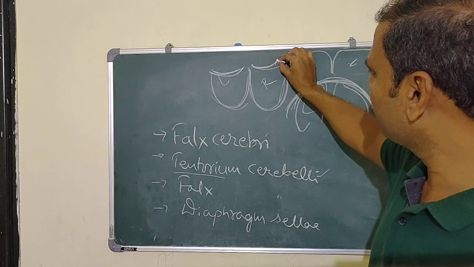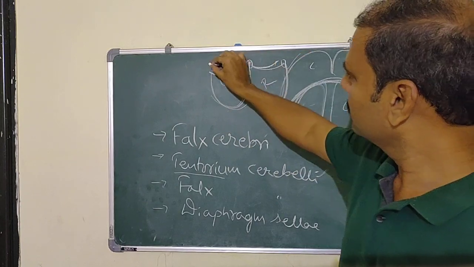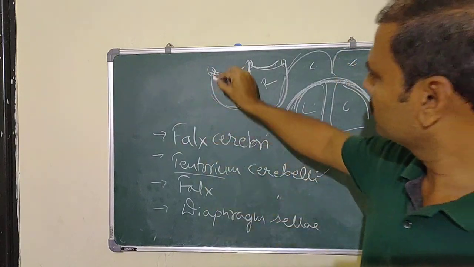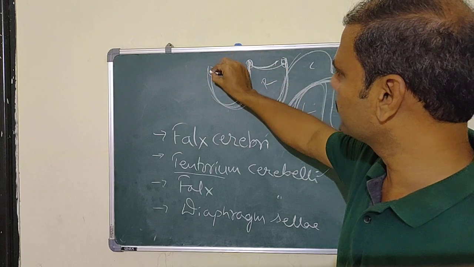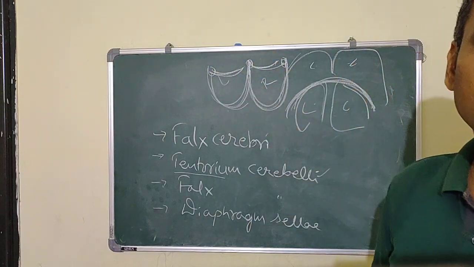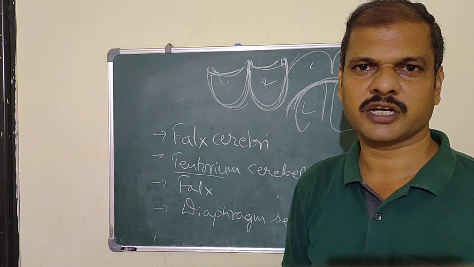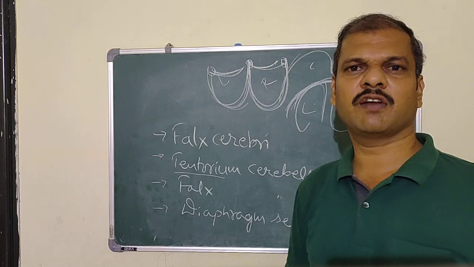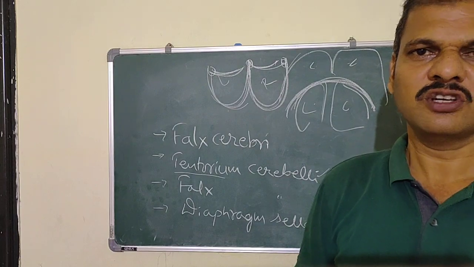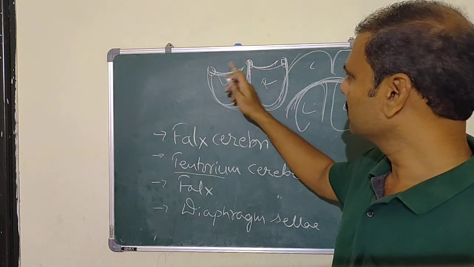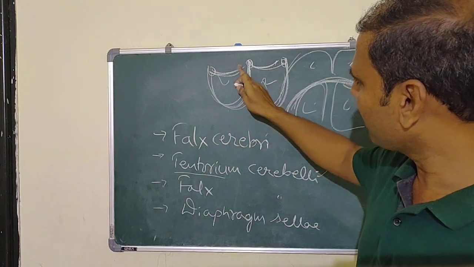When you go to the end of the anterior part, this is one U-shape and this is one more U-shape. These ends are attached to the anterior clinoid process. We studied the anterior clinoid process in the anterior cranial fossa. So this part is attached to the anterior clinoid process, and the remaining part is a free end.